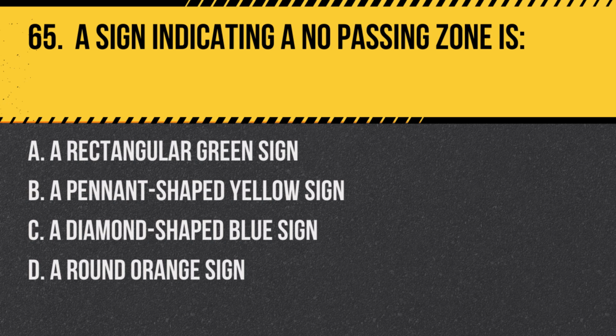A rectangular green sign. B. A pennant-shaped yellow sign. C. A diamond-shaped blue sign. D. A round orange sign.